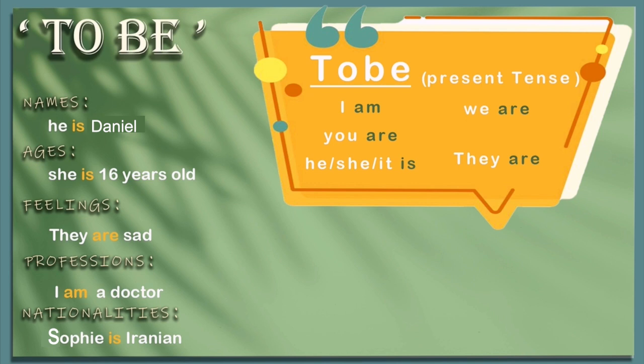He is Daniel. She's 16 years old. They are sad. I am a doctor. Sufi is Iranian. In each sentence, you can see that the verb to be has changed to match the subjects.